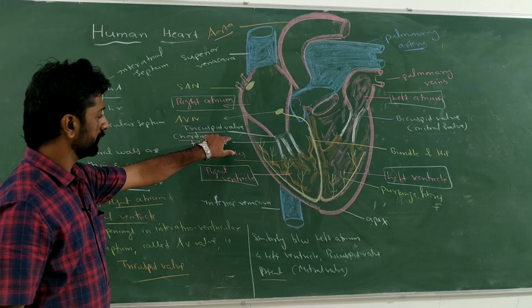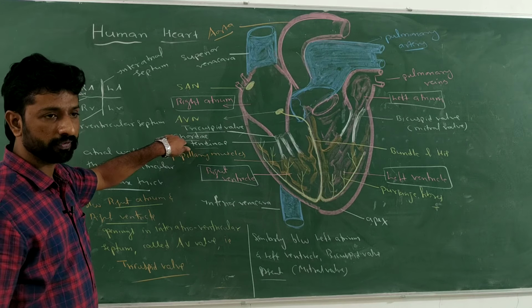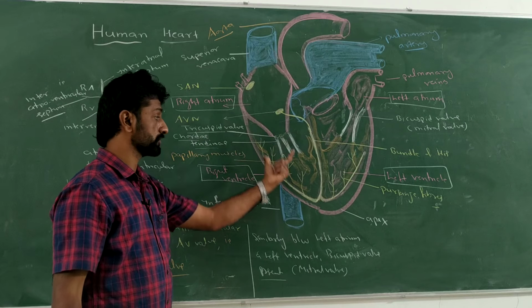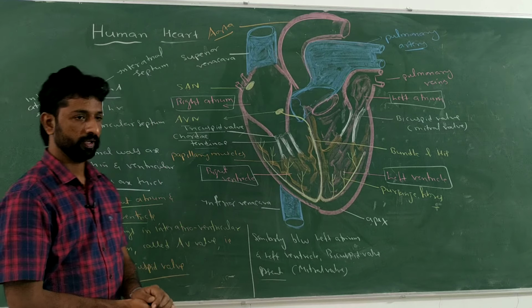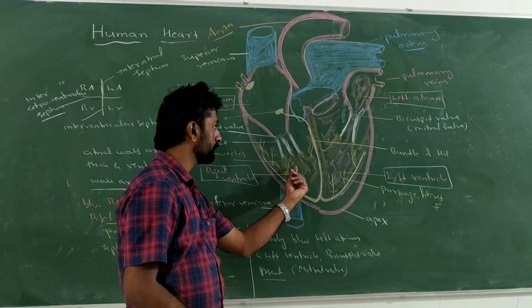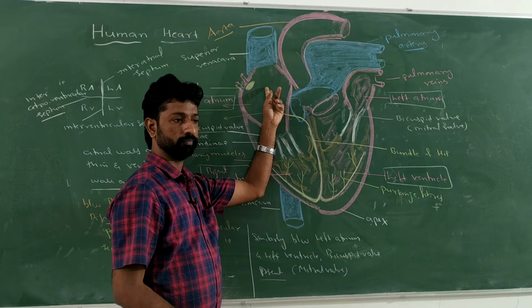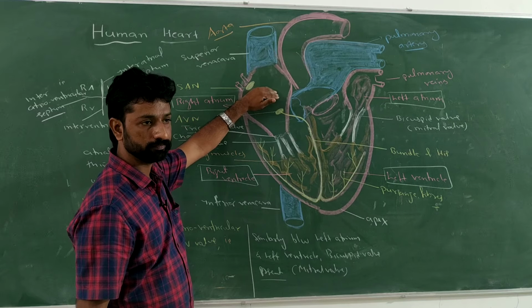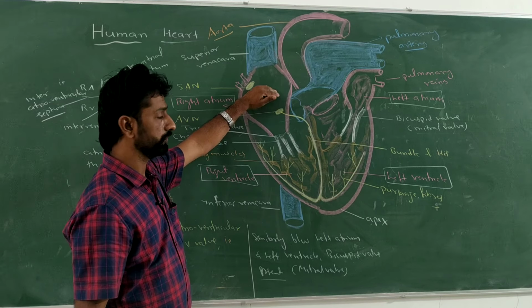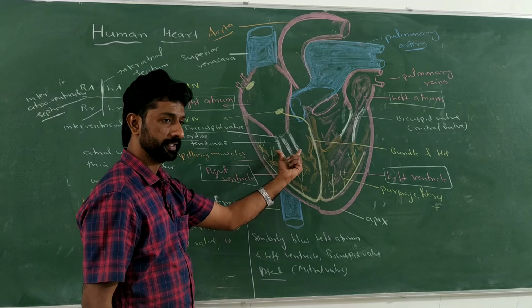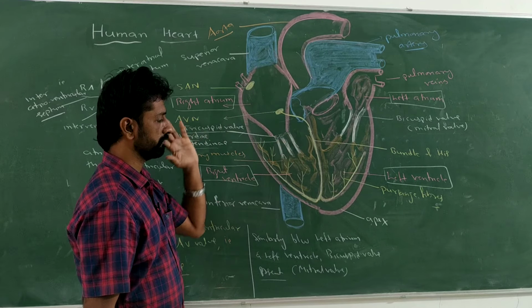So the presence of these chordae tendineae prevents collapse of the AV valves back into the atria during a strong ventricular contraction. When the ventricle contracts, blood attempts backflow into the atria. At that time, these AV valves may collapse back into the atria. That can be prevented by the presence of chordae tendineae, right? That is the function of the chordae tendineae.